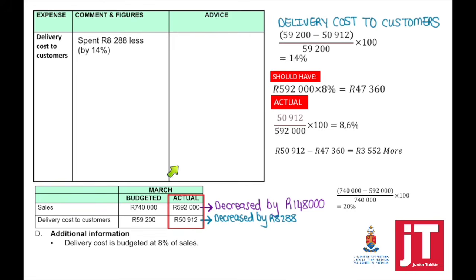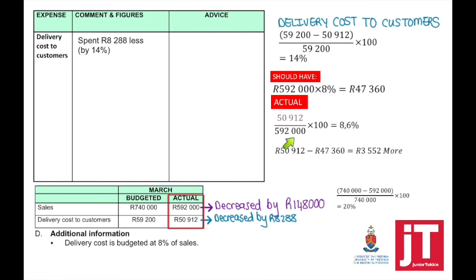This means if our sales were 592,000, our actual sales, and we times that by 8%, it means that we should have spent 47,316. But yet we spent 3,552 more.